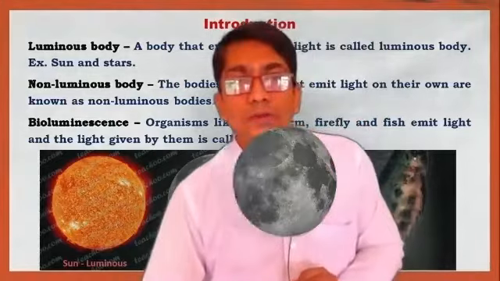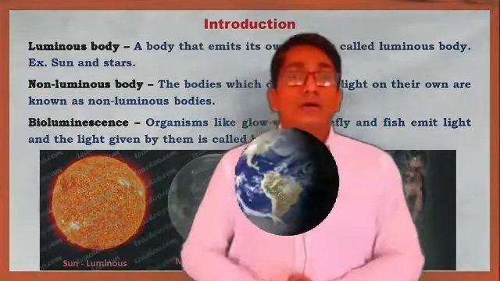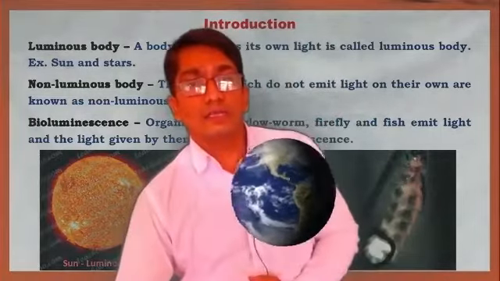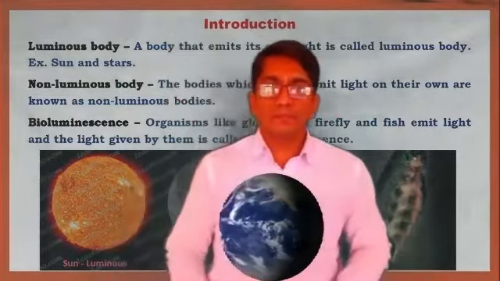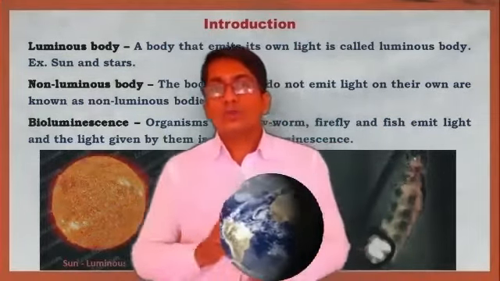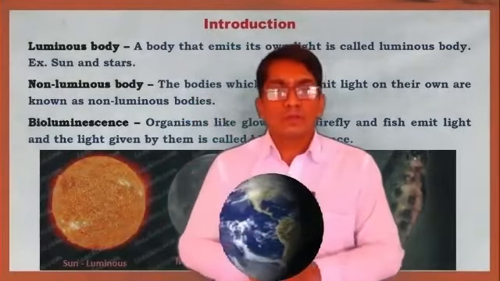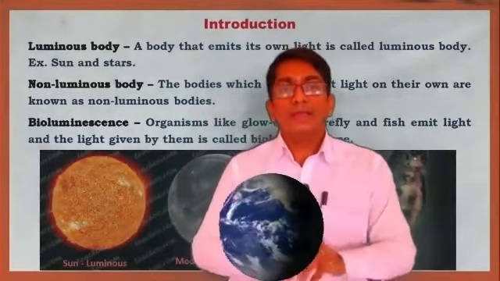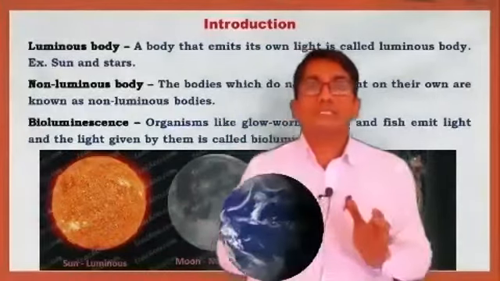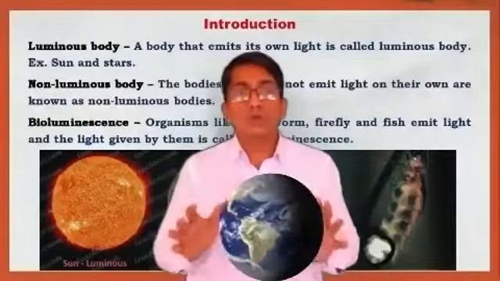One more example: our Earth. Earth is continuously rotating. Is this Earth a luminous or non-luminous body? Non-luminous. Why? Because the Earth does not emit its own light. So this is a non-luminous body.